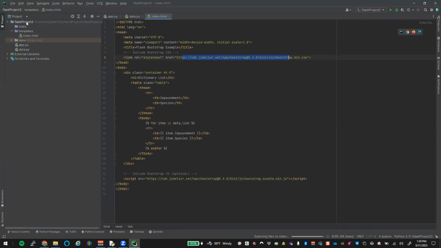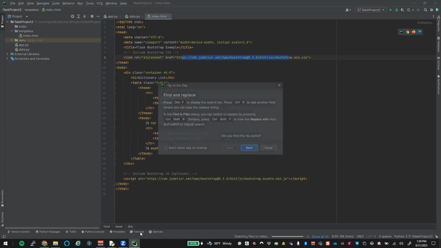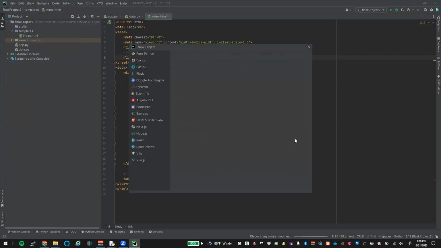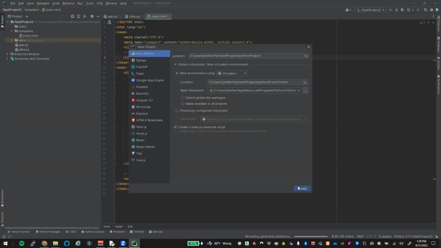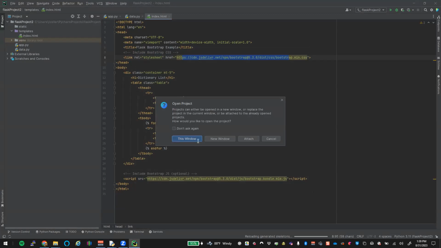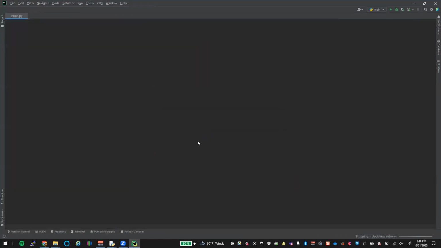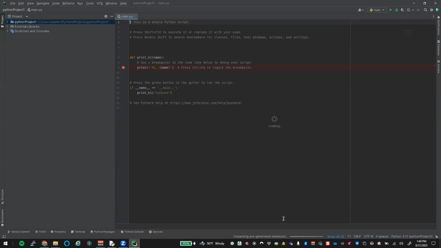So with this one, let's go ahead in this little task project here. This was a Flask. Oh, that's right. We were doing Flask. Let's just create a new basic project, pure Python. Okay. And then in here, we need to pip install that other package. So let's pull up our terminal.